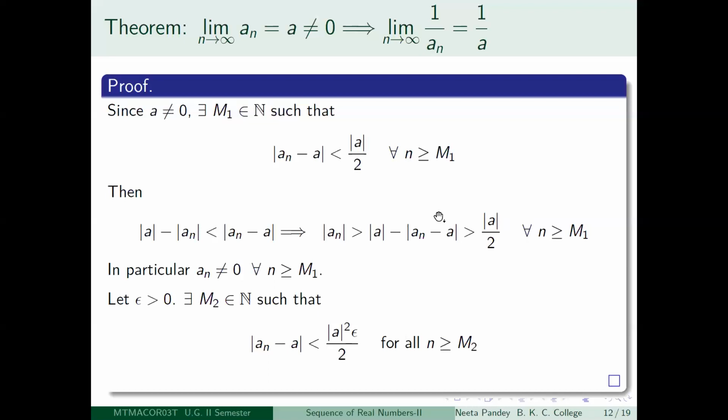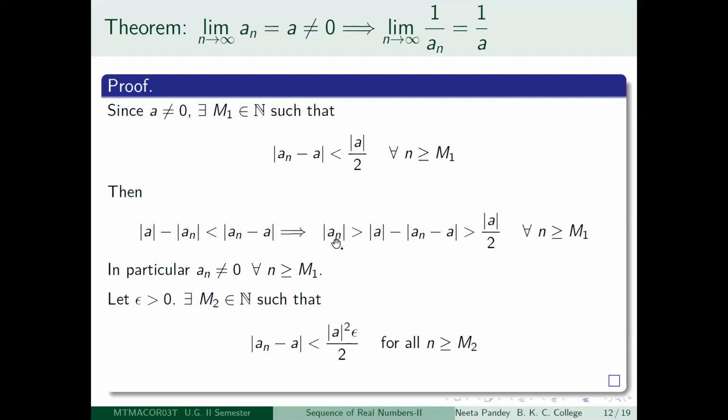I hope I'm clear. You have this, and that will happen only after the M1th term, because this inequality is true for all little n greater than or equal to capital M1. So this simple calculation tells you that mod a_n is going to be greater than, see, there will be a less than or equal to here, but here it is strictly greater than because of this. So the total effect is that it is going to be strictly greater than.